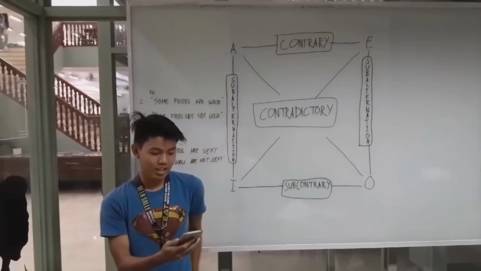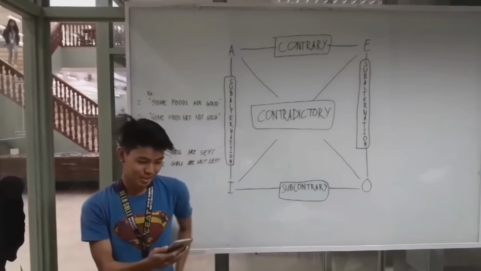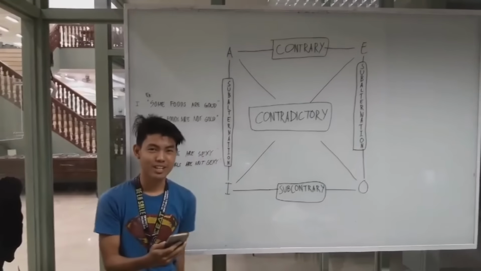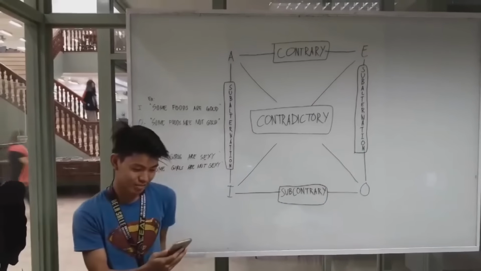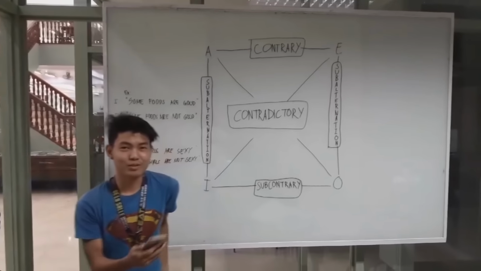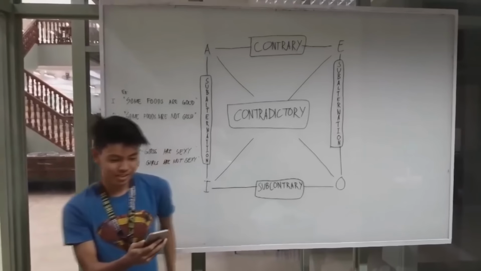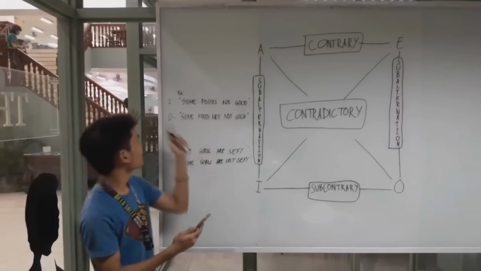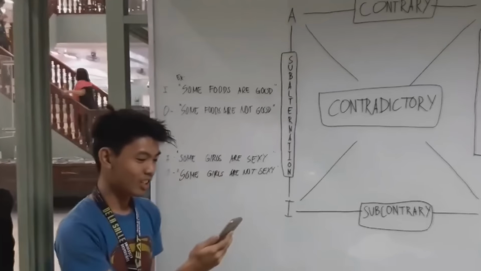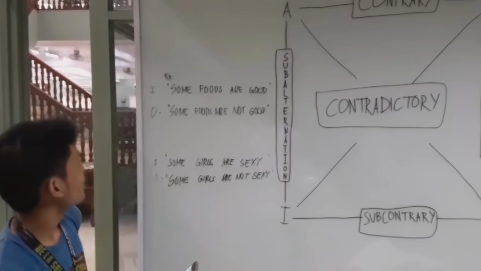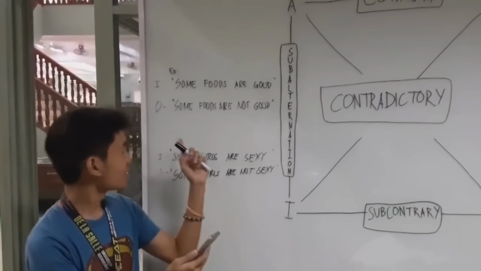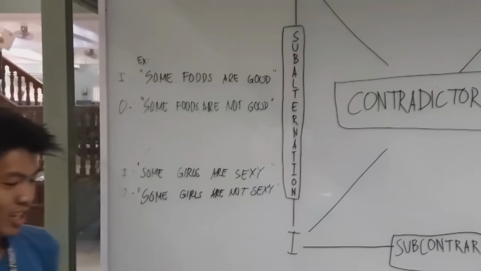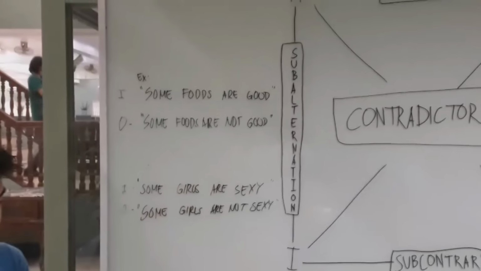Next is subcontrary. I and O propositions are subcontrary. Propositions are subcontrary when it is impossible for both to be false. For example, some foods are good is an example of an I proposition, and some foods are not good is an example of an O proposition that must be true.